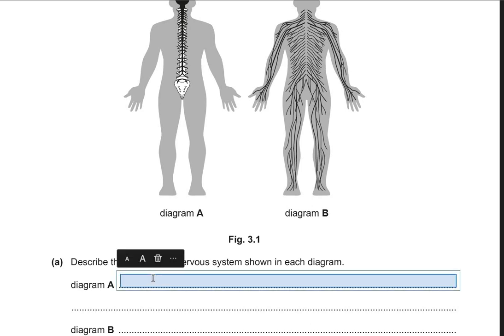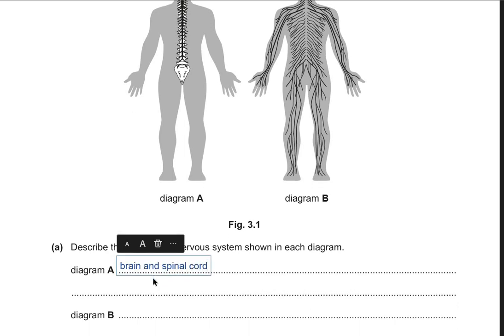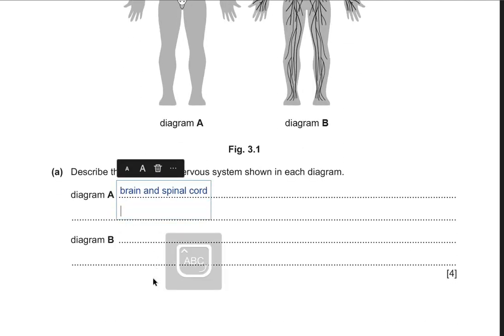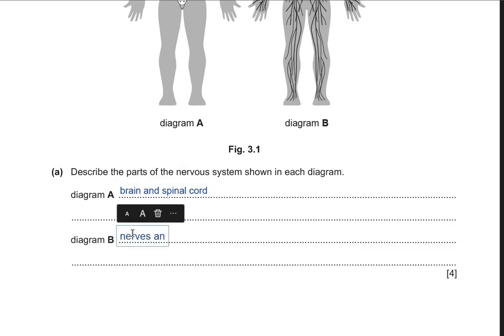Describe the parts of the nervous system shown in each diagram. Diagram A, obviously, we just discussed that. Diagram A shows brain and spinal cord. That is CNS. Diagram B shows nerves and nerve fibers, and this will make the PNS.